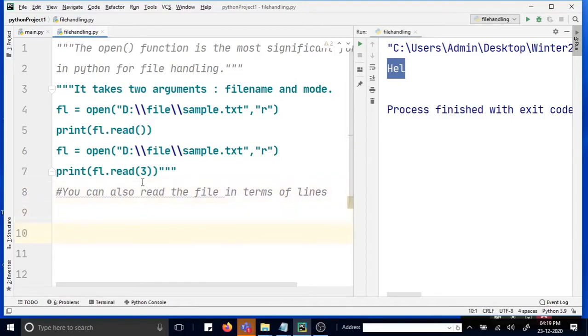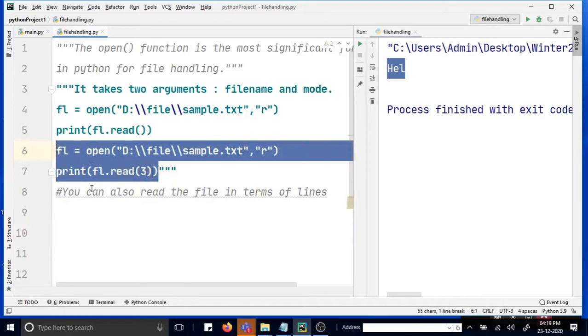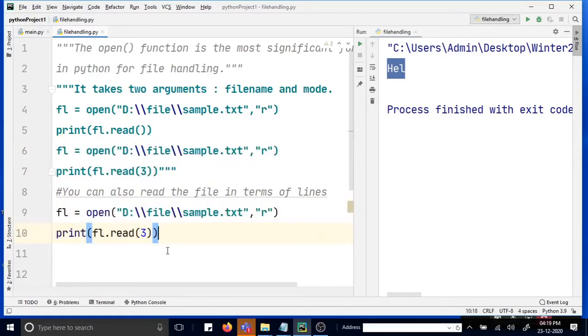Simply, instead of read, you have to give readline. Readline is another function which will read the file line by line. Our file, as you have already seen, is written in the D drive. From there, it will print line by line. So print fl dot readline.